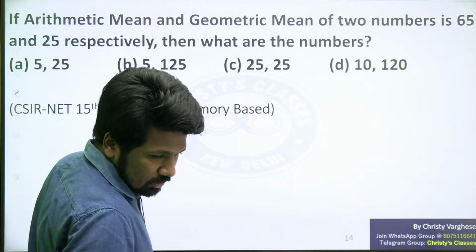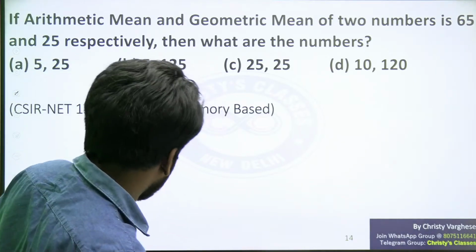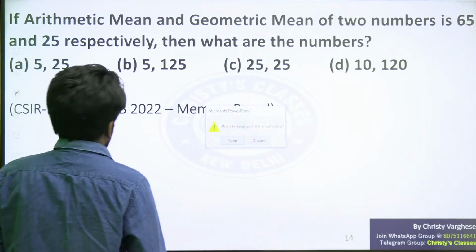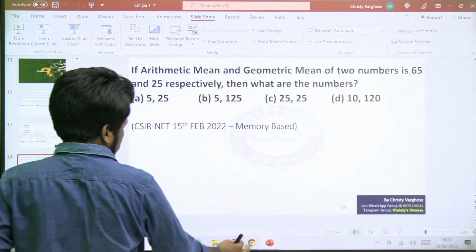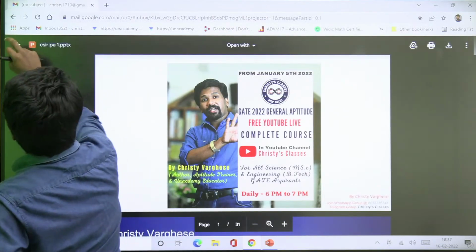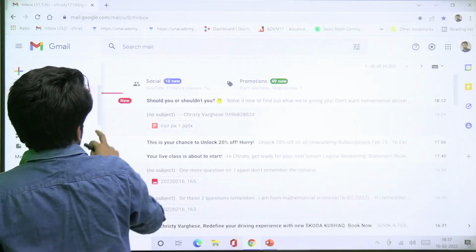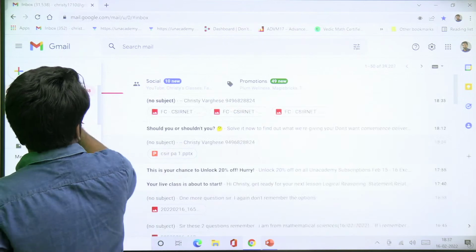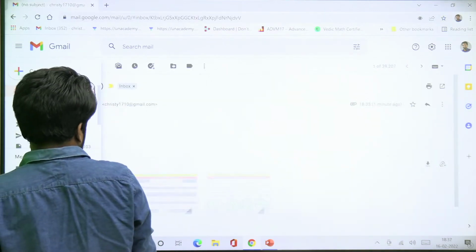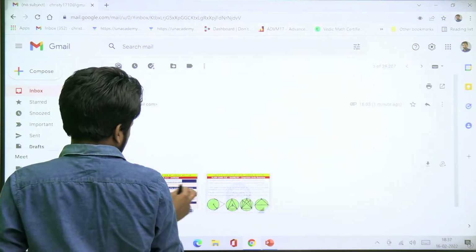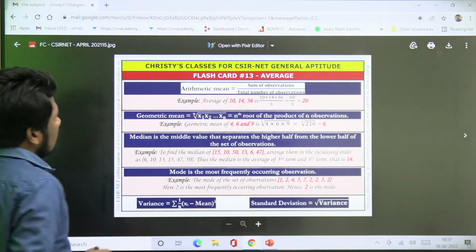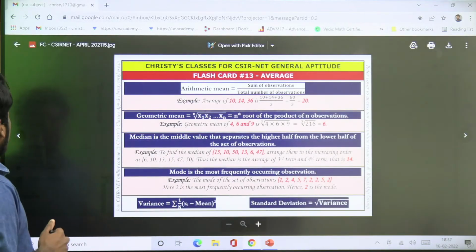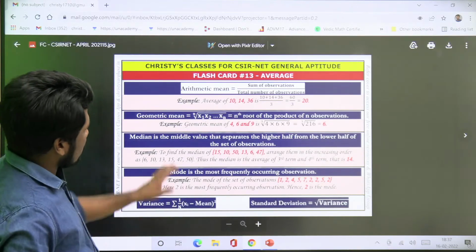Okay, so this question is super easy. I hope all of you know what arithmetic mean and geometric mean are. That is a concept I told you before the exam also to remember. I will just remind you of the things that you should remember: arithmetic mean, geometric mean, median, mode, variance, standard deviation. These things are clear, I guess.